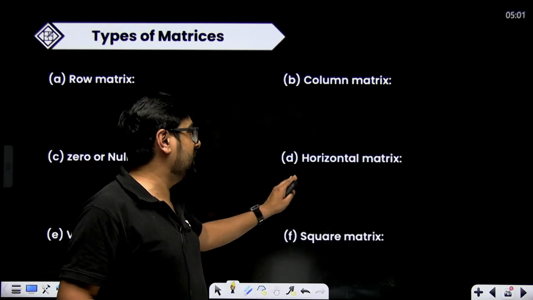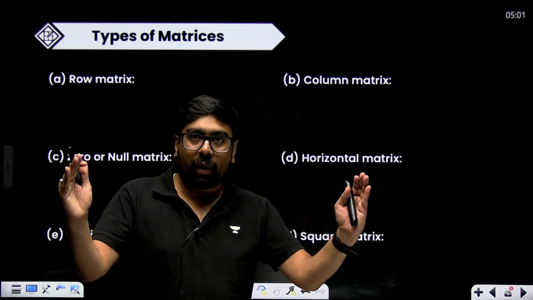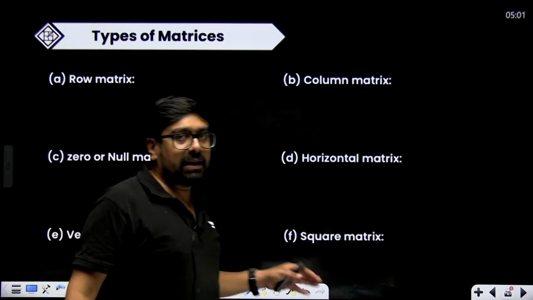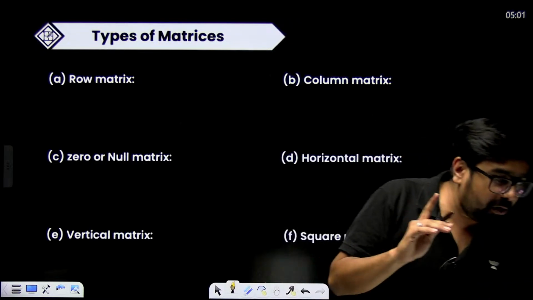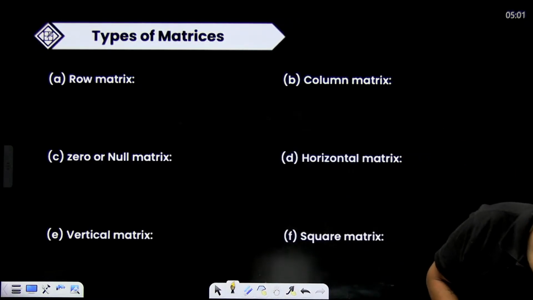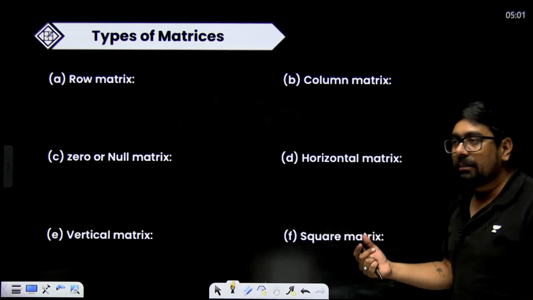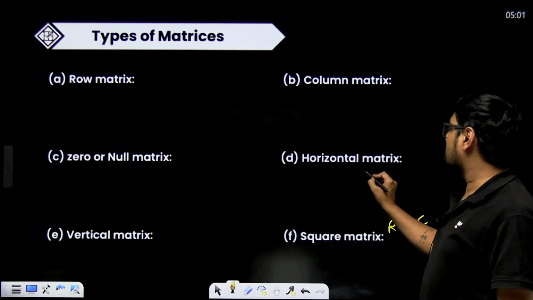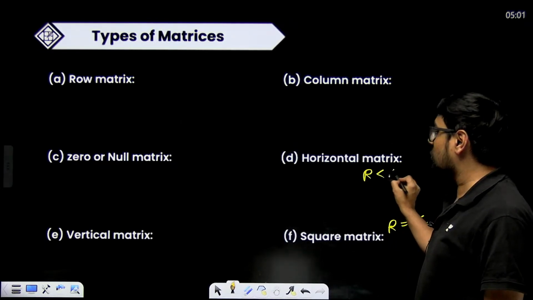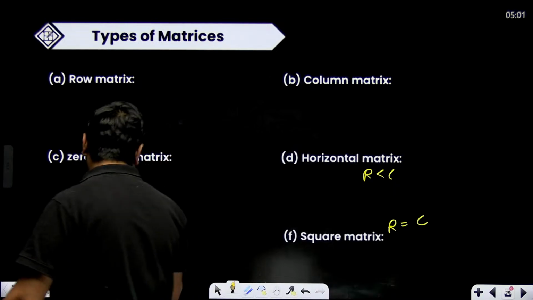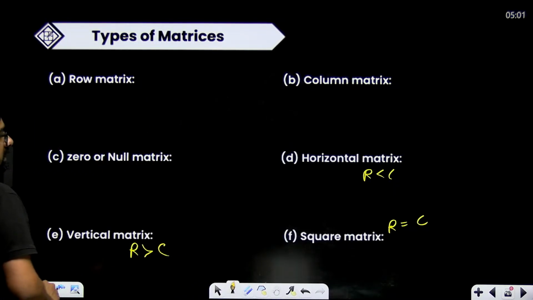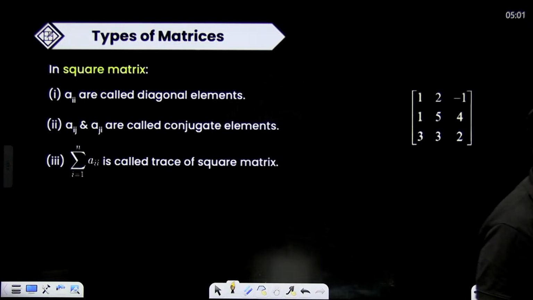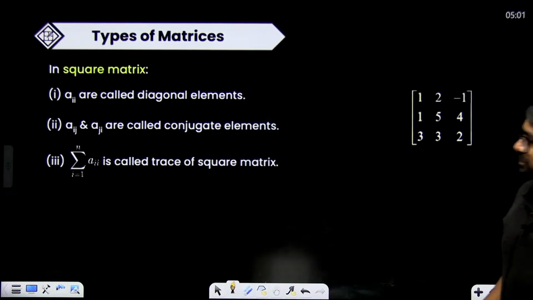Horizontal matrix looks wide, that means the number of columns is more. Vertical matrix looks tall, that means the number of rows is more than the number of columns. Okay. And square matrix means the number of rows equals the number of columns. Horizontal matrix means rows are fewer than columns. Vertical matrix means rows are more than columns. Right? These small definitions can come in your MCQs.